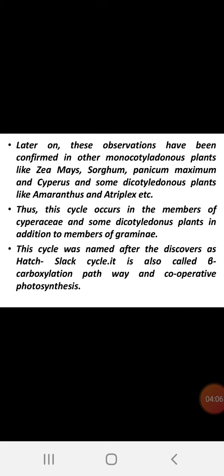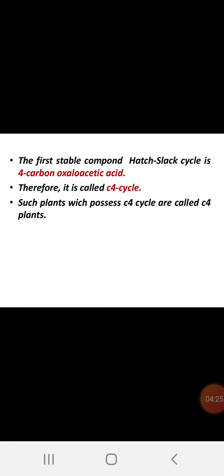This cycle was named after its discoverers, the Hatch and Slack cycle. It is also called the beta carboxylation pathway or cooperative photosynthesis. It is a deviation from normal photosynthesis. That's why it is a modification of the photosynthetic carboxylation process. Here the first stable compound, as said in the Hatch and Slack cycle, is the 4 carbon compound oxaloacetic acid. Therefore, it is called the C4 cycle. Plants which possess the C4 cycle are called C4 plants.